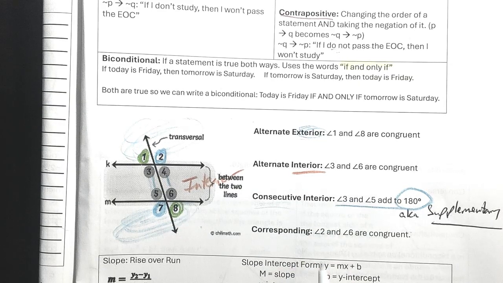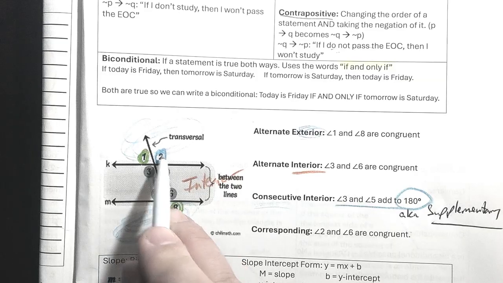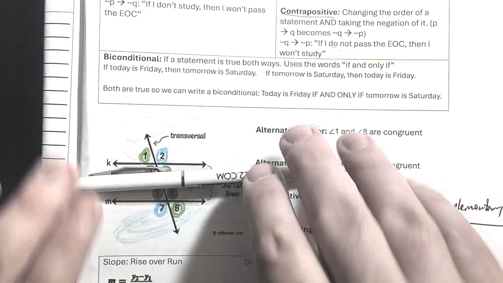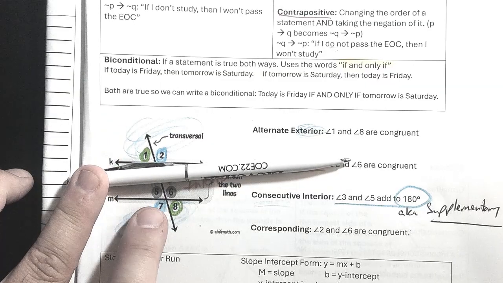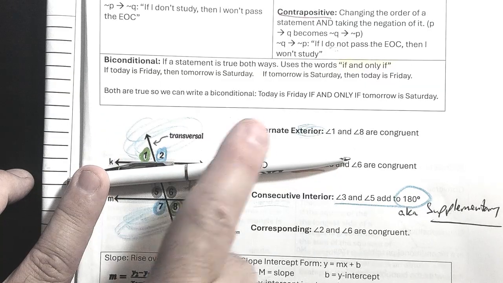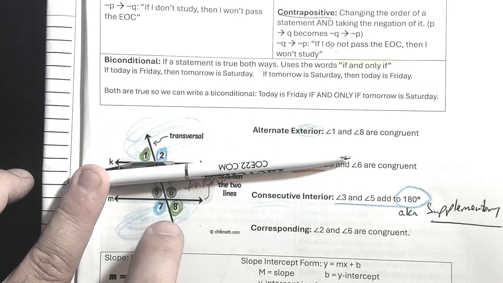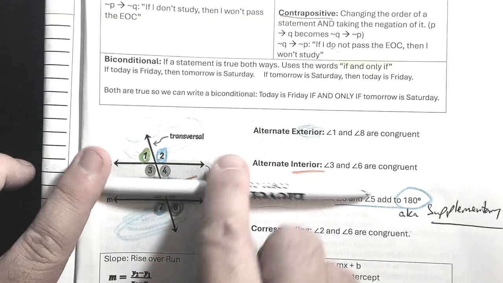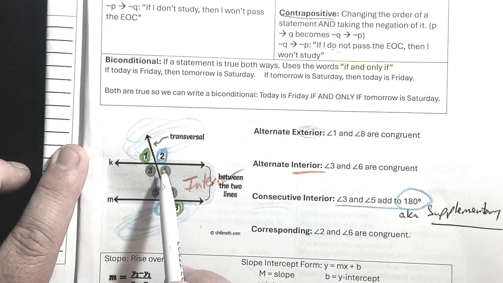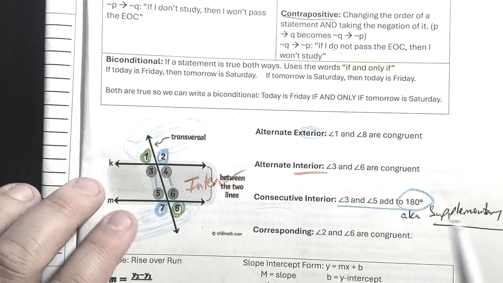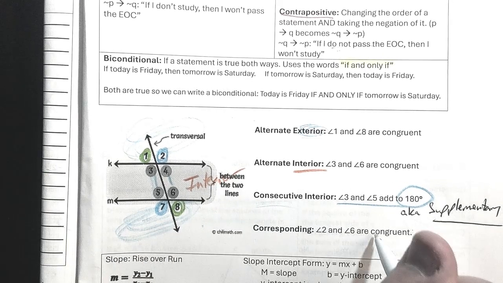So this is 2 and 6. I'm just going to put my pen between these. All right, so 1 would be top left, 5 would be top left, 2 would be top right, 6 would be top right. 3 is the bottom left, 7's the bottom left, and 4 is the bottom right, 8's the bottom right. So those are your corresponding angles, and those also are congruent.